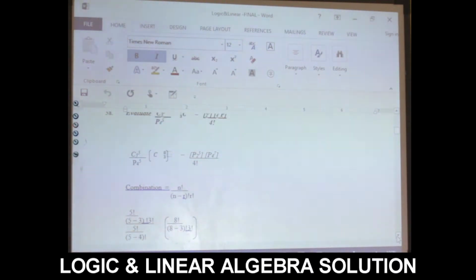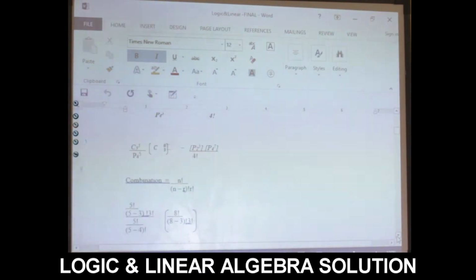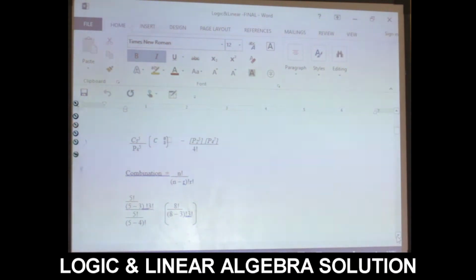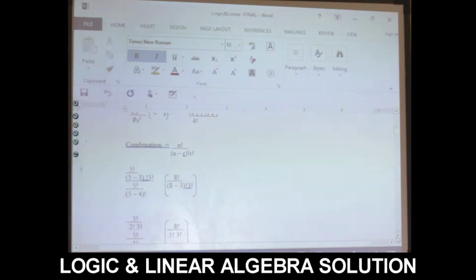Then under permutation, we have 5 permutation 4, which is n factorial divided by n minus r factorial. What is our r? Our r is 4, our n is 5. Whereby we have 5 minus 4, that will give us 1. 5 factorial over 1 factorial, and 1 factorial is the same thing as 1, because 1 times 1 gives us 1, and 5 factorial is 5 times 4 times 3 times 2 times 1 divided by 1, which is that 1 factorial. It will give us 120.